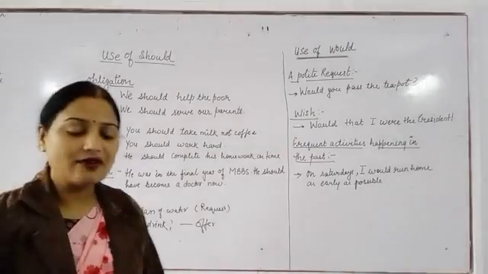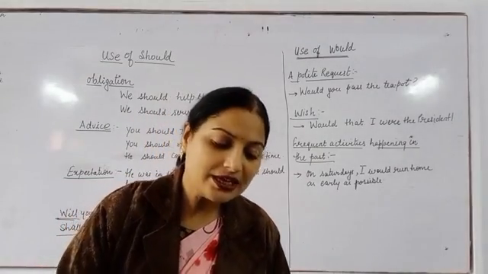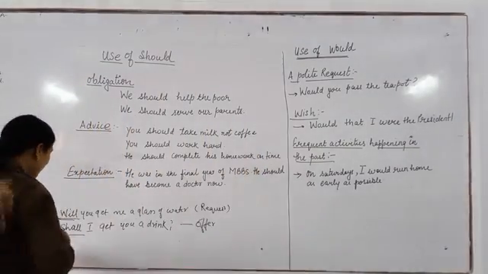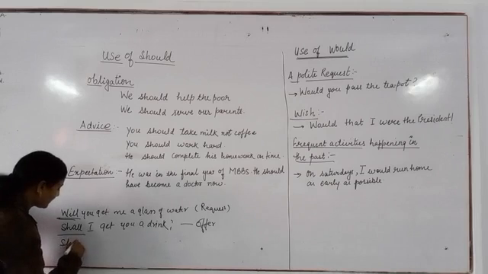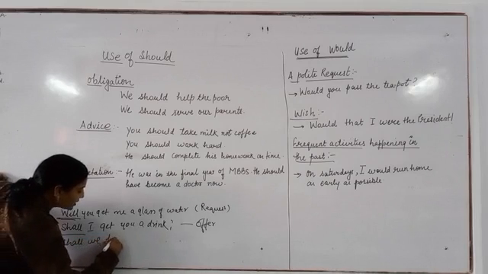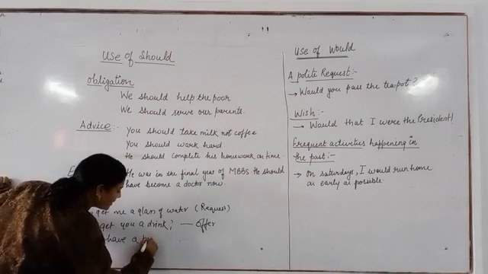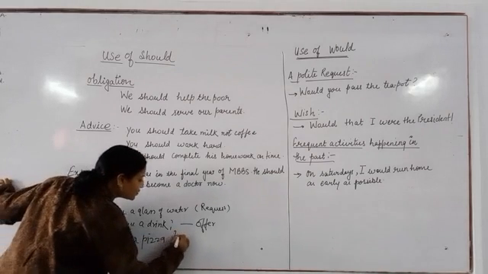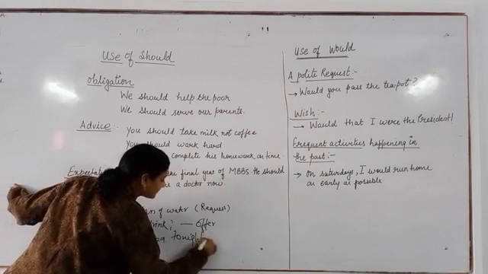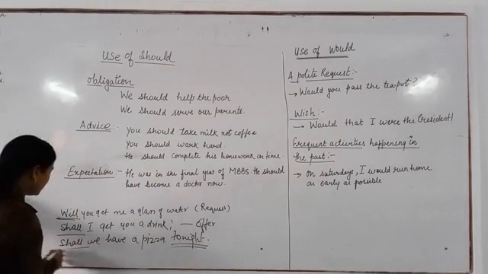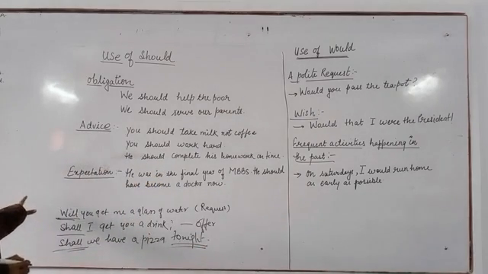Then, one example of suggestion. Shall we have a pizza tonight? Suggestion.